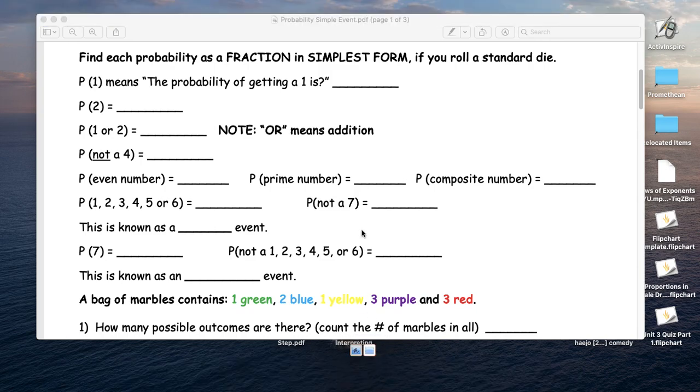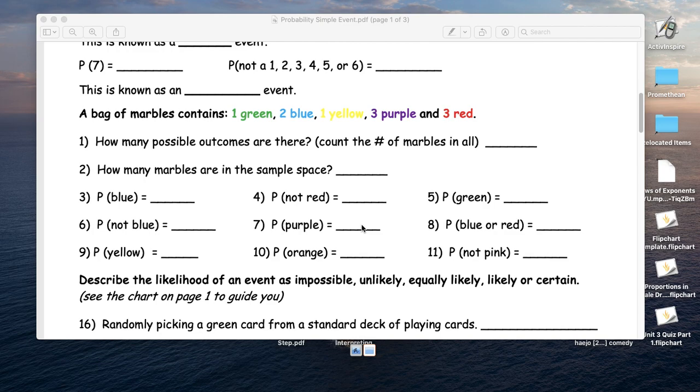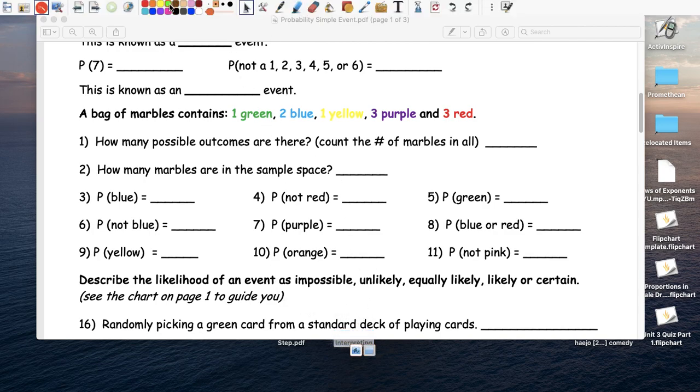Number 1, how many possible outcomes? Okay, so if you have, think about it, you have one green, and then let's see if I can draw this. One green, two blues, one yellow, three purple, and three red. So imagine you had this. How many total? 1, 2, 3, 4, 5, 6, 7, 8, 9, 10.